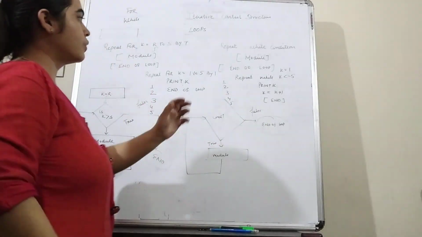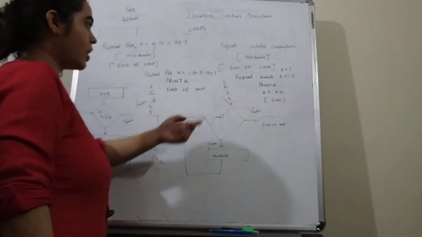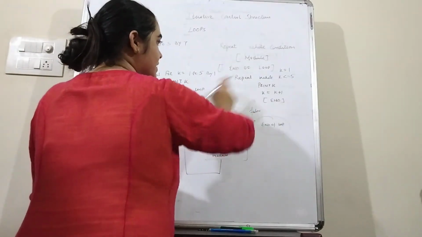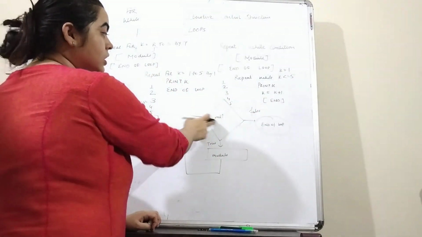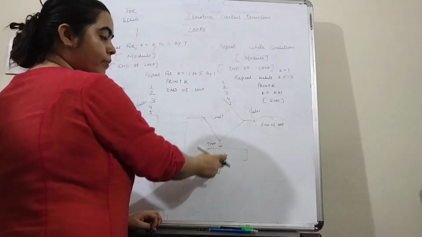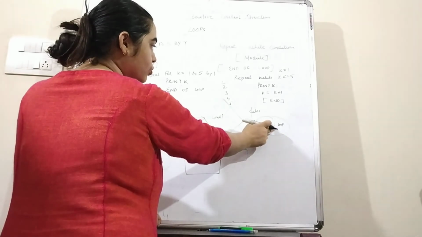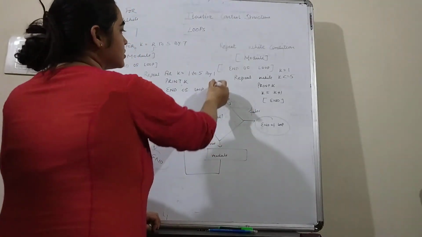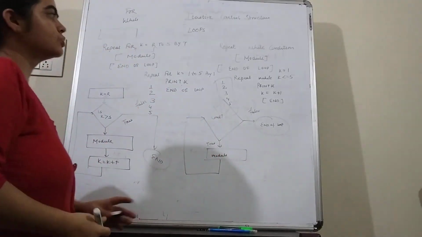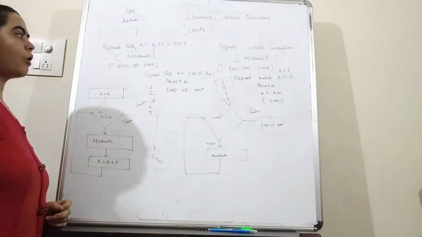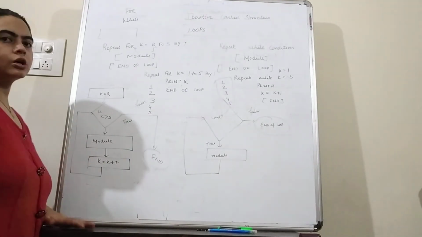And once the value of k is incremented by 1 after printing 5, now the value of k is equal to 6. So 6 is less than or equal to 5? No, that means this condition is not true. So if this condition is not true, then we are not able to execute this module. Then we have to go to the end of loop, because this condition is false. So this is how we can print 5 numbers using while loop, and this is how we can print 5 numbers using for loop. So this is all about the control structure.